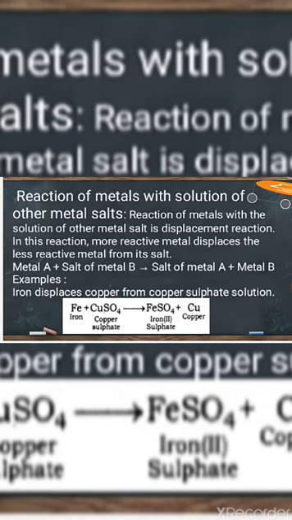A more reactive metal can displace a less reactive metal from its salt solution. That is known as a displacement reaction. Like in copper sulfate, if we add iron metal, copper will be displaced by iron, since iron is more reactive and copper is less reactive. We can compare the reactivity by the reaction, or we can find out the metal on the basis of the reactivity series.